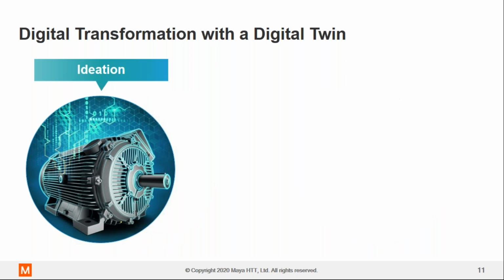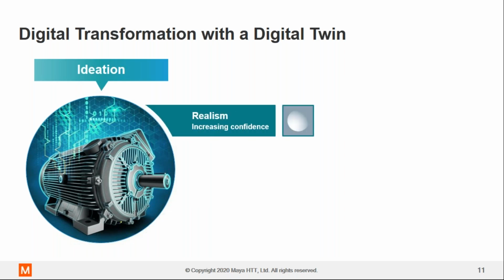So let's focus in on the ideation phase and the part it plays in the product development process. For a digital tool to be successful here, it has to increase confidence in the design. Confidence in the design and results will ensure that engineering decisions are correct. And if engineering decisions are correct, we can reduce the need for over-design, reduce end cycle physical testing, and reduce the number of field failures, which overall will also reduce design iterations.